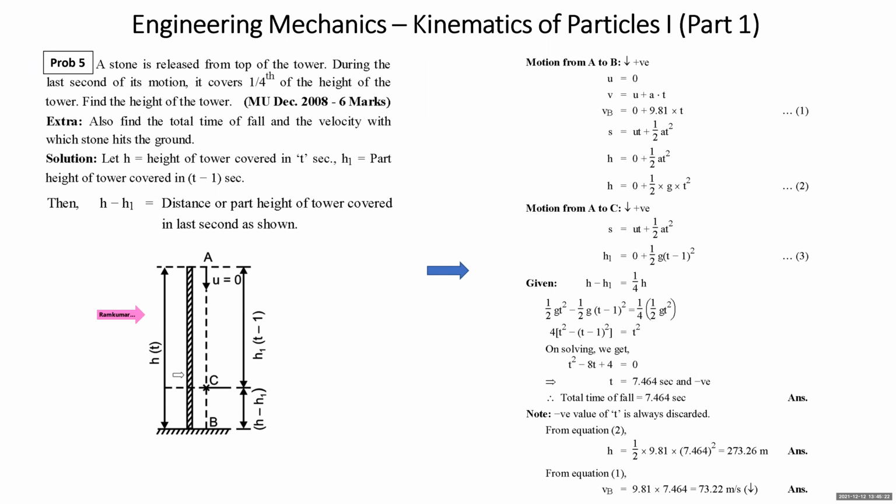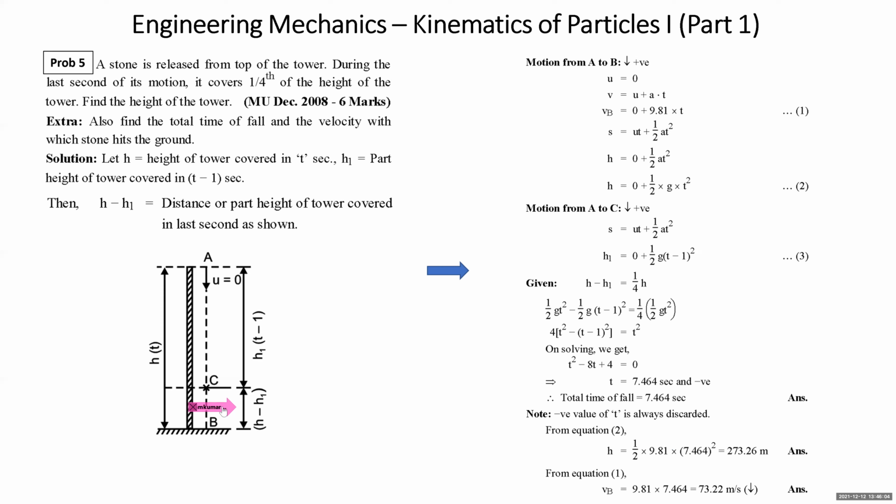Here we consider h as the height of the tower, which is covered in time t seconds. We also consider that h1 is the height of the tower covered in t minus 1 seconds. Then h minus h1 will be the distance covered in the tth second. See here, students, total journey time is not given. Suppose we assume that t is 20 seconds. Then he is asking you to find the distance covered in the 20th second. How do you get the distance covered in the 20th second? You find the distance covered in 20 seconds minus the distance covered in 19 seconds. That will give you the distance covered in the 20th second. Students, that is going to be our approach for solving the sum.